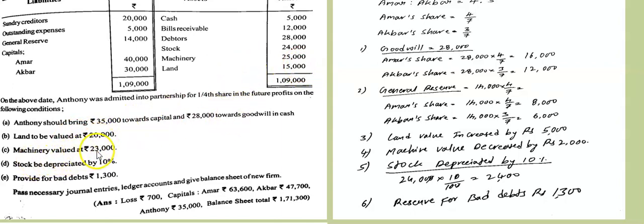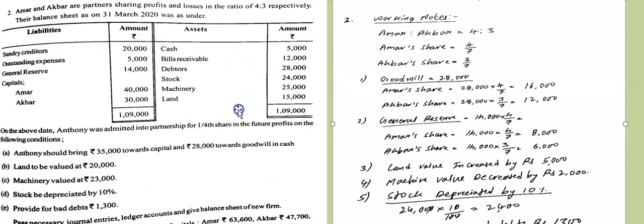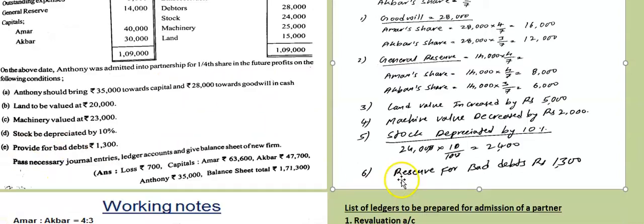Machine valued at 23,000. If you compare, the value of an asset given in the balance sheet will be called the old value, whereas the value of the assets given in the adjustment is the new value. Stock is to be depreciated by 10%, that we will find, and provision for bad debts is 1,300. Pass necessary journal entries, ledger accounts and give the new balance sheet of the firm.